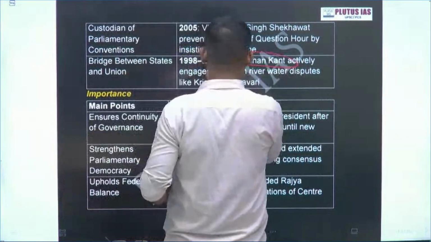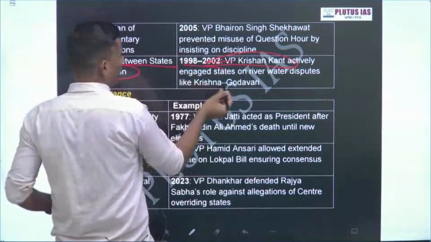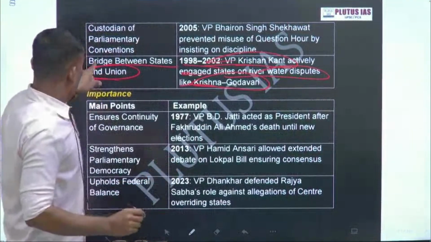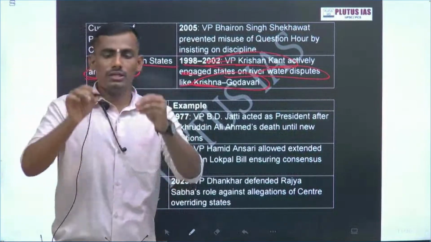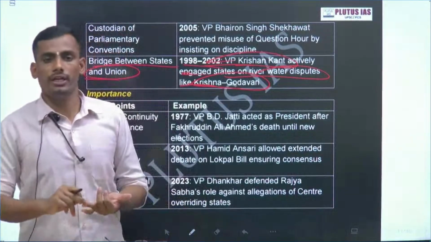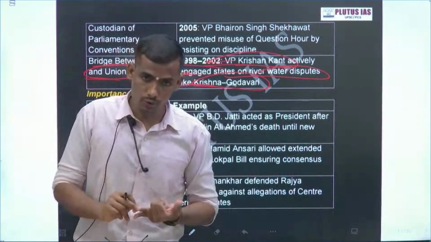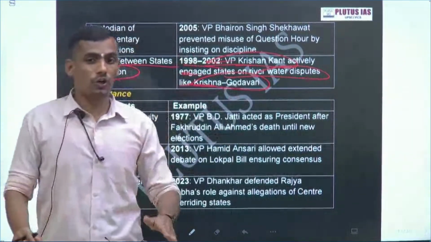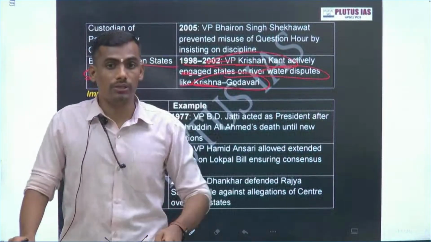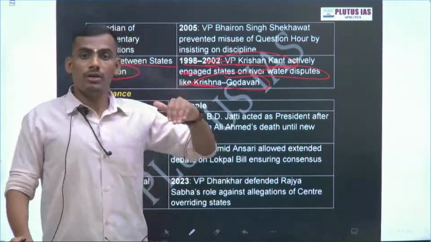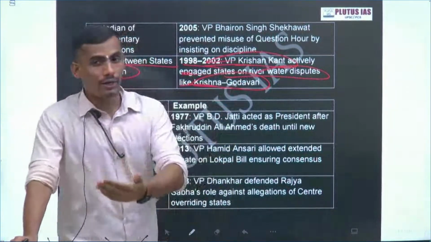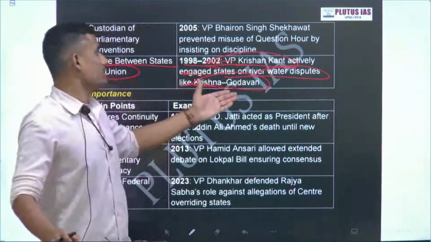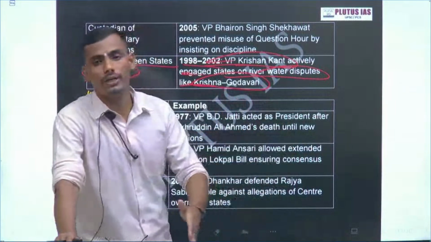Okay, this is one more example, a bridge between the central and state. See how awesome this example is. We have seen there are many federal disputes in the financial domain, economic domain, administrative domain, and you can say the legislative domain. But how can the Vice President of India act as a bridge in the federal vehicle of federalism? Even our governors can take reference of this example. Vice President Krishan Kant actively engaged the states on the river dispute between Krishna and Godavari.